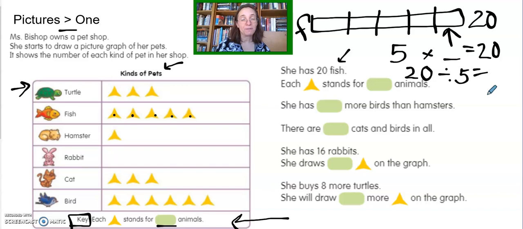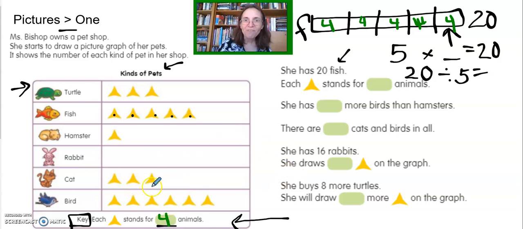Now, 5 is a great place to start with multiplication because since you were very little, you have known how to count by 5s. So let's count how many 5s it takes us to get to 20. 5, 10, 15, 20. It's 4. So that tells me that there is a 4 in every one of these boxes. Do you agree with that? That tells me, whoops, sorry, that one was messy, that each one of those yellow symbols stands for 4 animals.